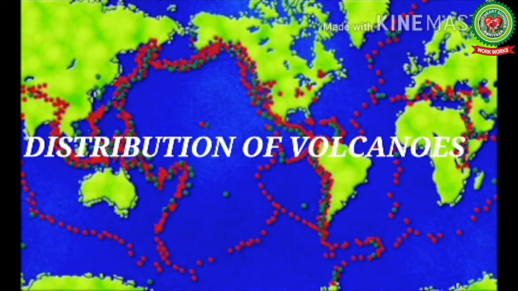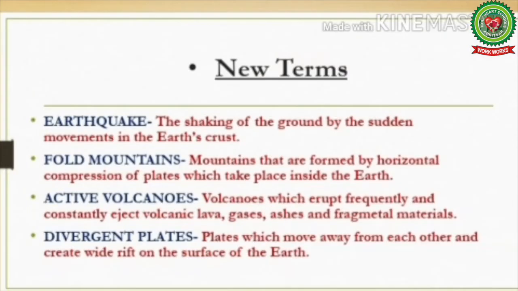While going through this topic, we will be learning some new words. Number 1, earthquake: the shaking of the ground by the sudden movement in the earth's crust. Number 2, fold mountains: mountains that are formed by horizontal compression of plates which take place inside the earth. Number 3, active volcanoes: volcanoes which erupt frequently and constantly eject volcanic lava, gases, ashes and fragmental materials.